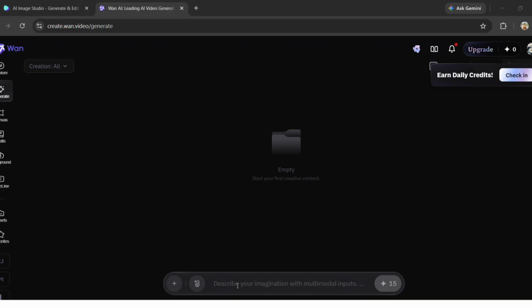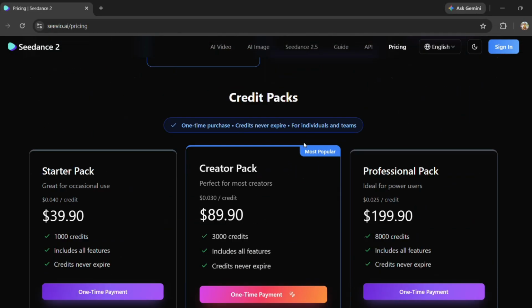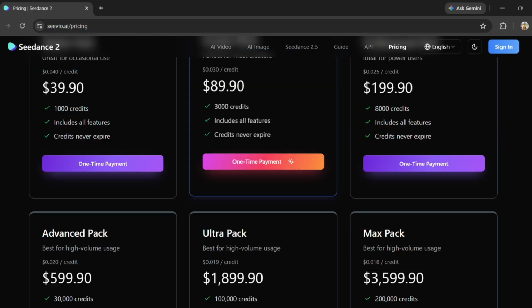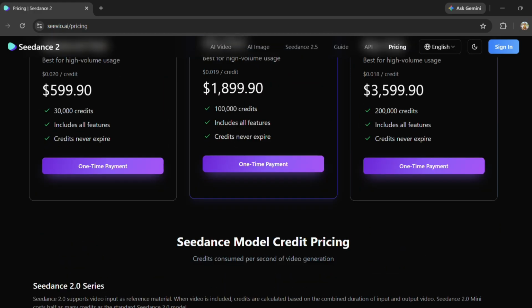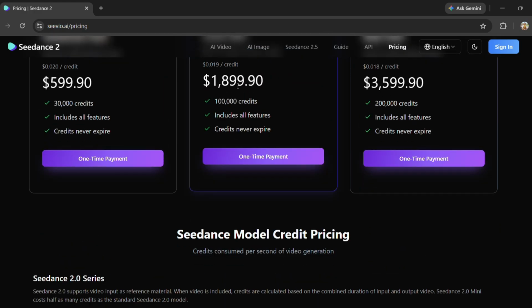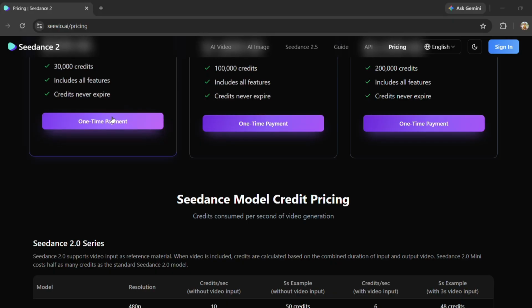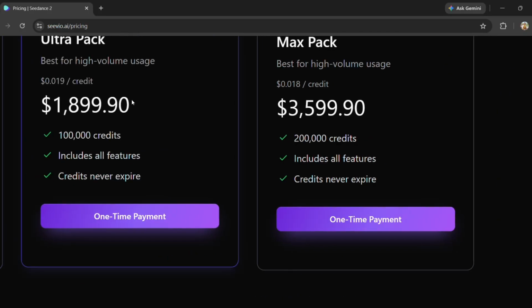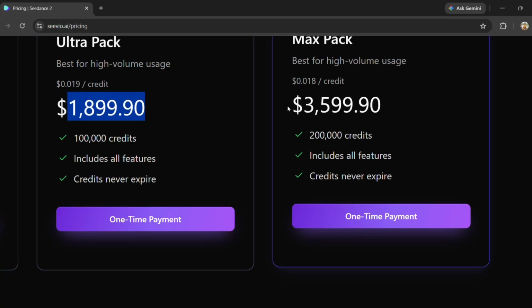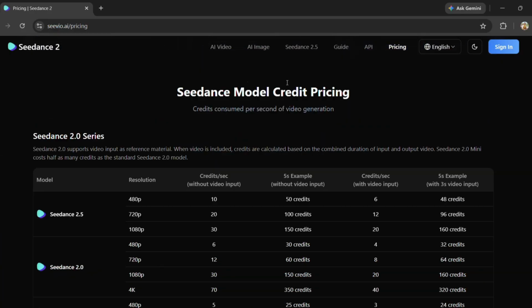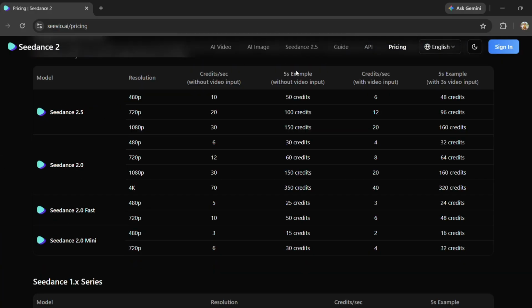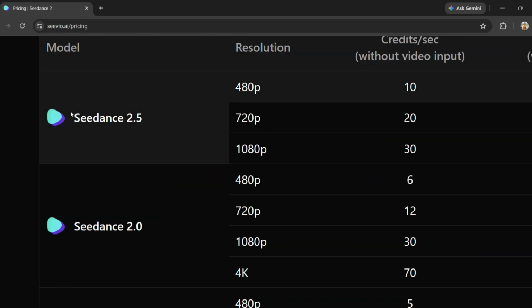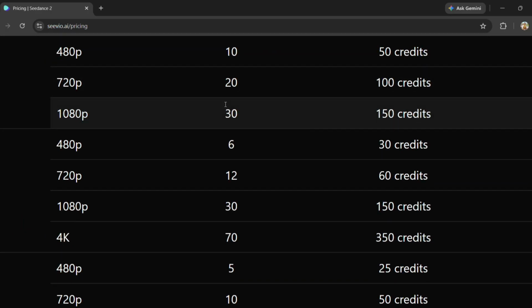But Wan has one very important advantage: freedom. Its open model ecosystem allows advanced creators to experiment with local workflows, customize pipelines, and integrate models into tools such as ComfyUI. So, multimodal creation: Seedance. Native audio: Seedance. Complex motion: Seedance. Ease of use: Seedance. Open ecosystem: Wan. Local experimentation: Wan. So which one wins? For cinematic videos, complex scenes,